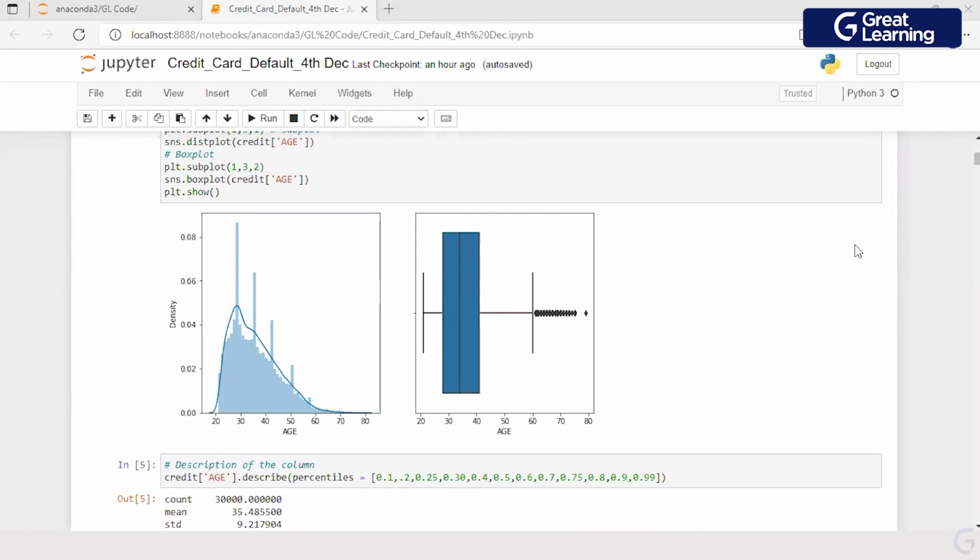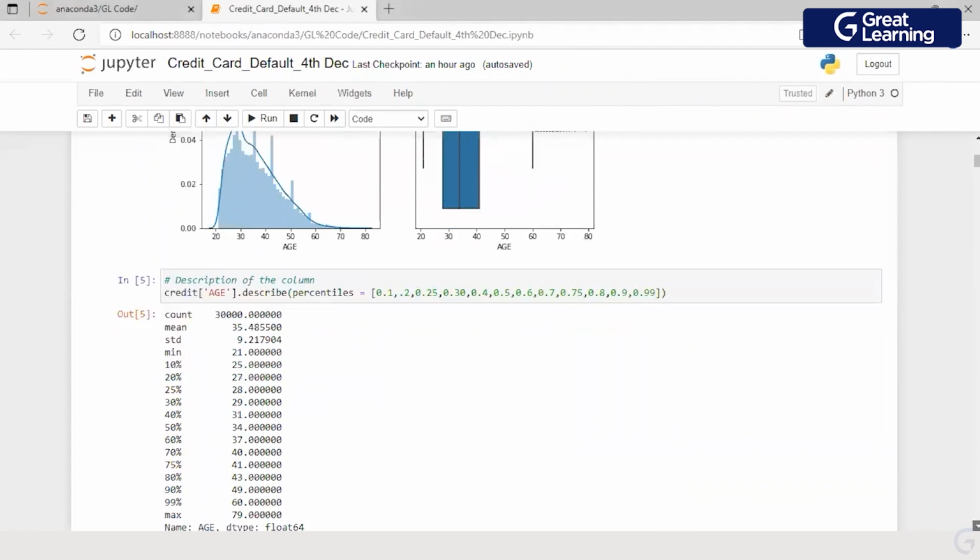Yes, we are looking at only the age variable right now, and we are just trying to find out how the age is distributed. Why are we doing that? We are doing it to find out the age distribution and whether there is any kind of skewness, because from a modeling perspective, the variable is assumed to be normally distributed, and hence I'm analyzing the age variable to see if it is not normally distributed. Then can I make this normally distributed by using what we call a transformation?